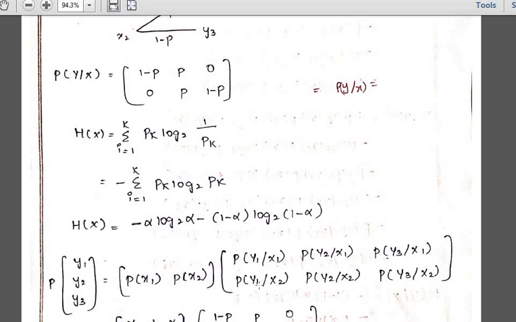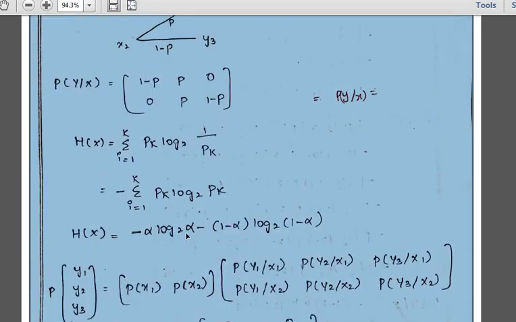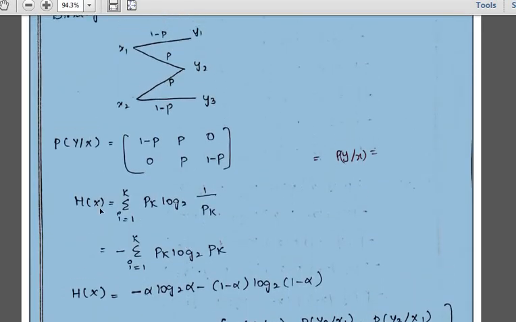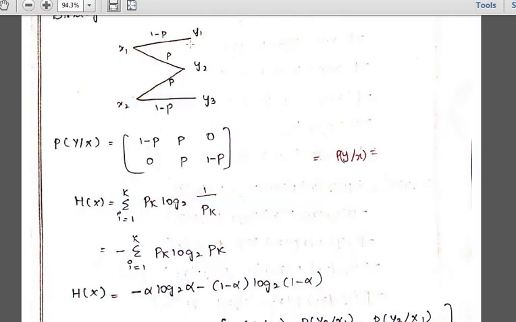That was for a two-way communication channel with two inputs and two outputs. Now I have three outputs, but only two inputs. So I have to check the probability of getting the outputs y1, y2, y3 when I apply the input x1, and then what outputs I will get when applying x2.